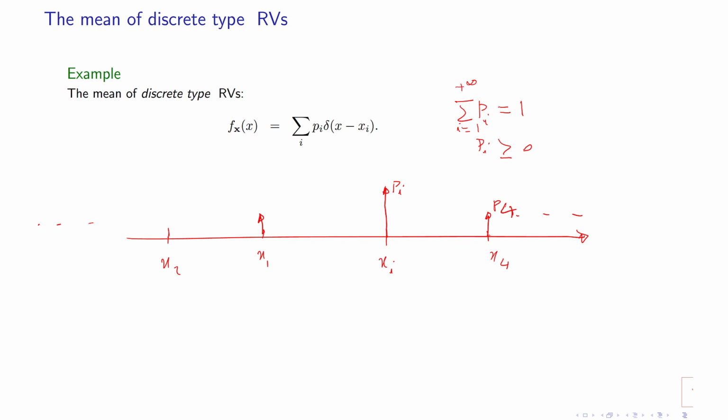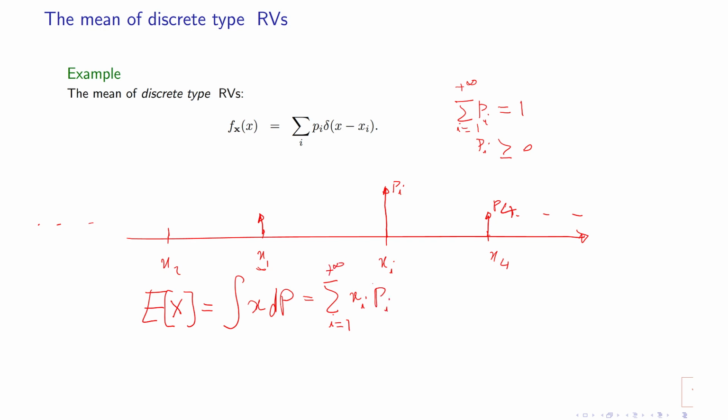So how we define the expected value of this random variable, or mean of this random variable, is the same as before. Expected value of x is always equal to an integral. This integral means the summation of all values that x can take on, times the probability. So the values that x can take on are x1 up to xi, with i equal to 1 to plus infinity, times probability pi.